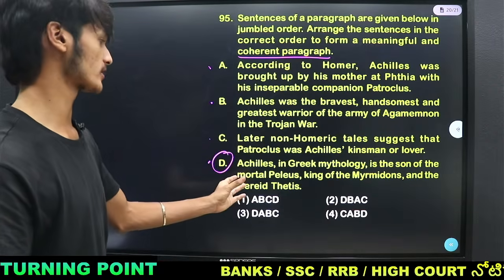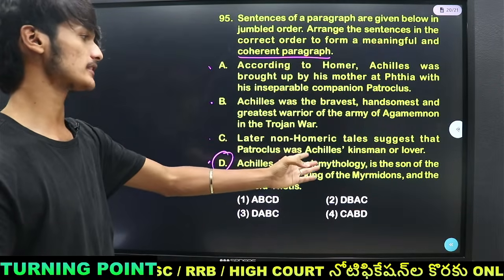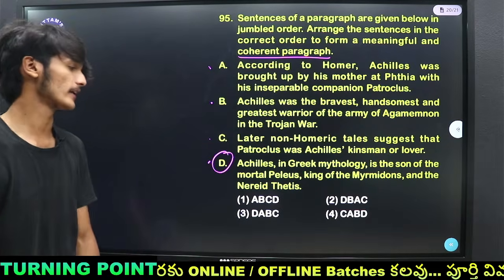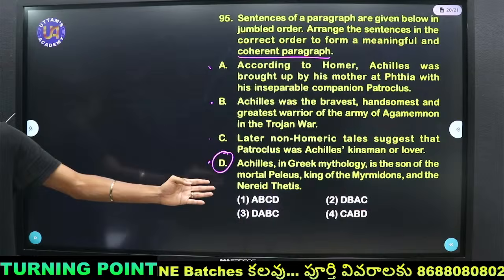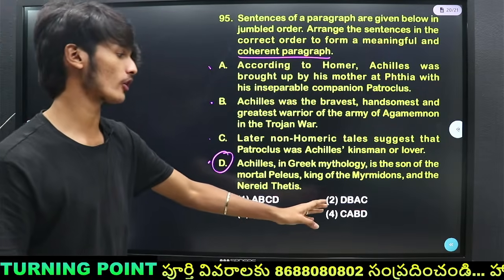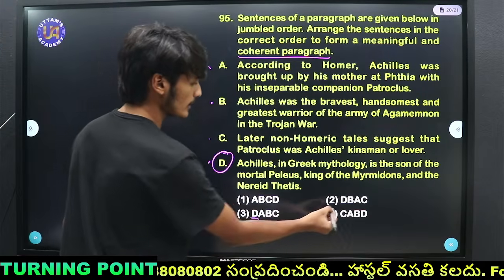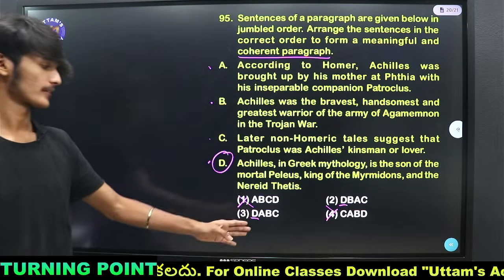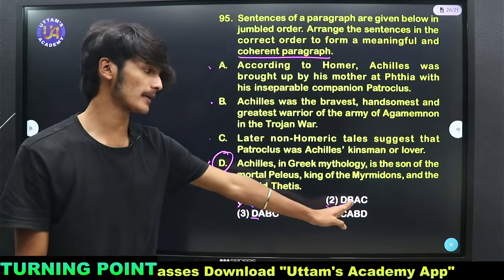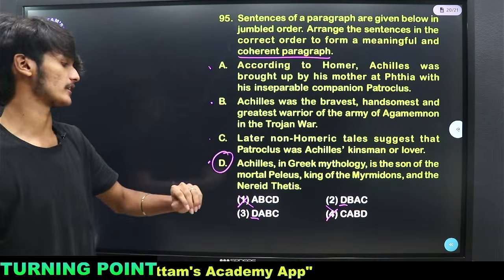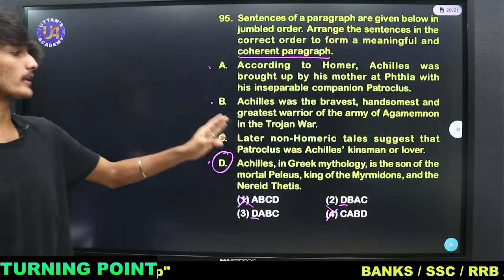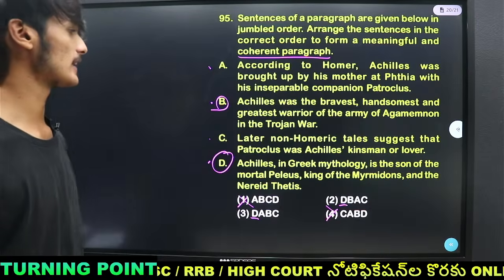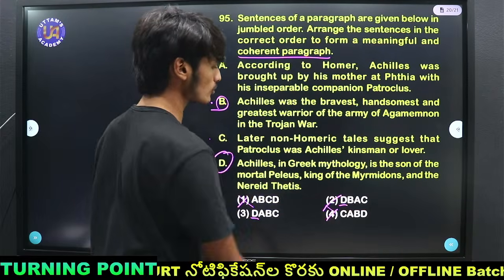So it gives the introduction. Achilles in Greek mythology is the son of the mortal Peleus, king of Myrmidons and the Nereid Thetis. So this gives the introduction. So we must see which of the following options have D first. 3 and 2 have it. So 1 and 4 can be easily eliminated. Then coming to the next option, here D, B, A and C. Here D, A, B and C. So D must be followed by Achilles. So here we have option B, which is followed by Achilles. So we can go with option 2, D, B, A and C.